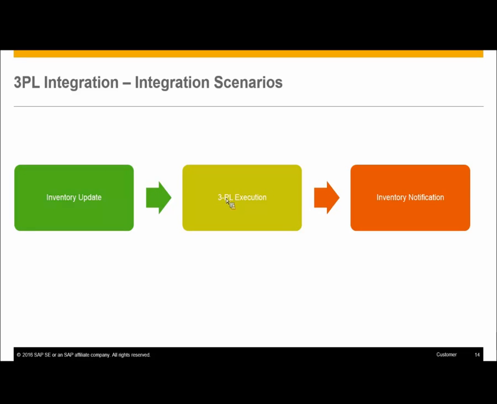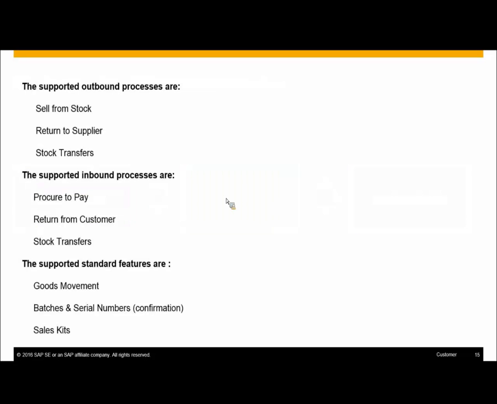And another operation that gets supported in the 3PL integration is the inventory update. This is nothing but the ad hoc adjustment of stock. For example, if there is a stock mismatch between physically in the warehouse and in the system, in this case you can do a stock adjustment during the inventory update operation, and so on.